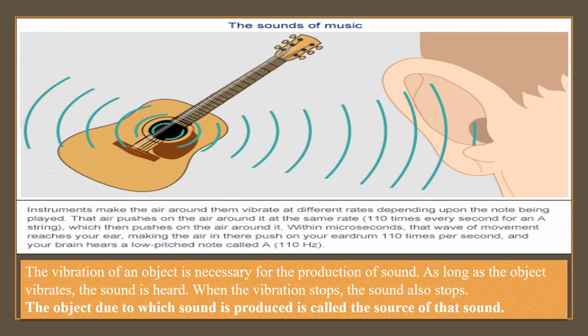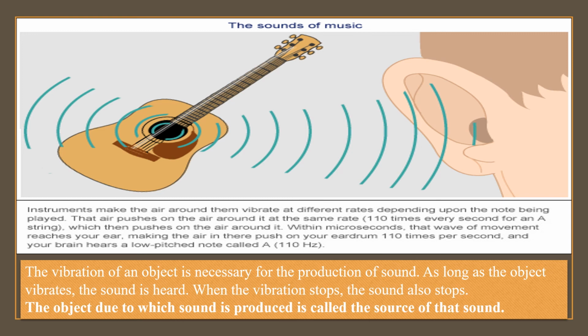The vibration of an object is necessary for the production of sound. If you have a guitar in the house, or if you have seen anybody playing a guitar, you will notice जो तार होते हैं गिटार के, अगर हम उसे पुल करते हैं तो वे हिलते हैं. हिलना मतलब, अगर आप उसे हल्का सा भी टच करोगे, they tend to vibrate. वे हिलने लगते हैं.